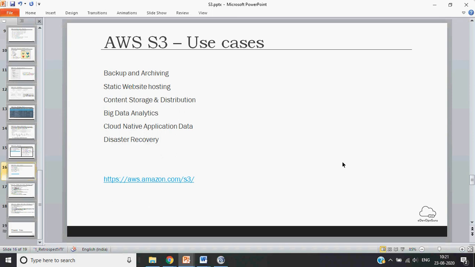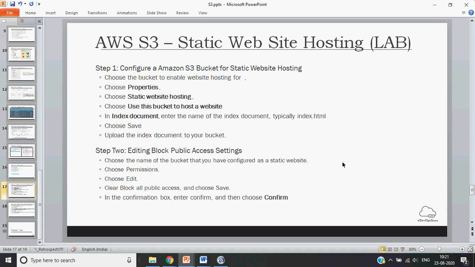Some very small sites with static content, or a newspaper kind of thing, you can post on a website. We will be doing the hands-on on this static website hosting itself. This is the lab part, which I will do and then I will ask you to replicate in the coming 1.5 hours.